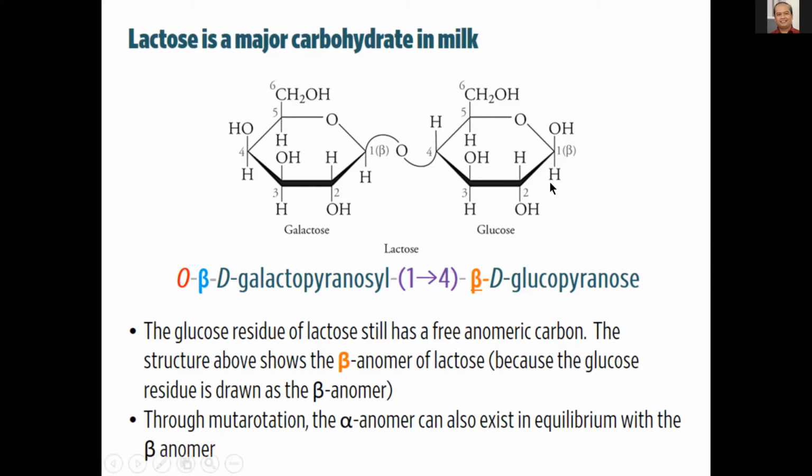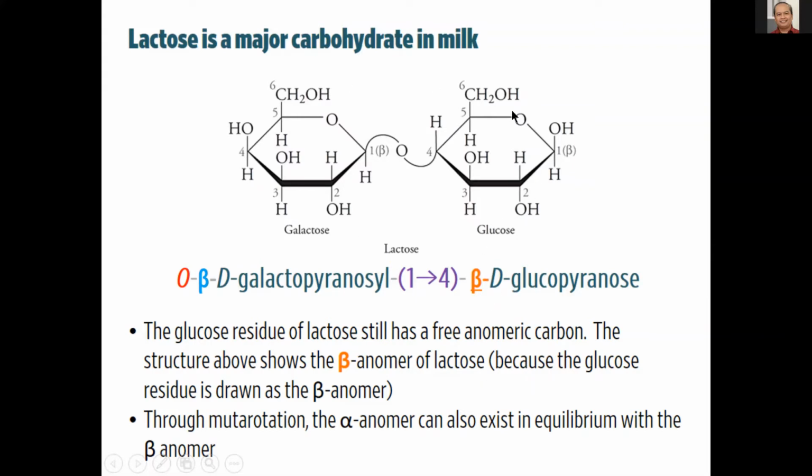Here, the structure that's shown is the beta anomer. See, the hydroxyl group of the anomeric carbon is on the same side as this terminal primary alcohol group. And so this is the beta anomer. If I presented the structure where this hydroxyl group of the anomeric carbon is pointing downwards, then I'd say this is the alpha-D-glucopyranose.